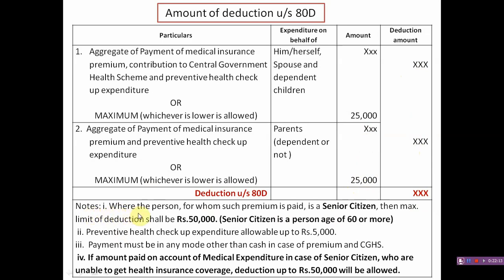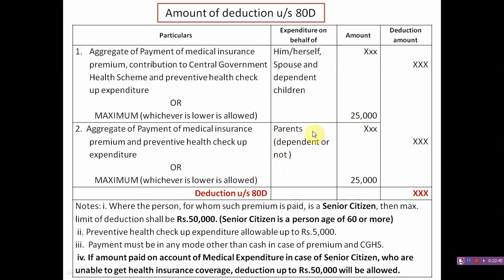Notes: if in the above case the premium is paid for a senior citizen, then the maximum amount of deduction should be 50,000 in both the cases. If any person mentioned here is a senior citizen, the limit of deduction shall be rupees 50,000.